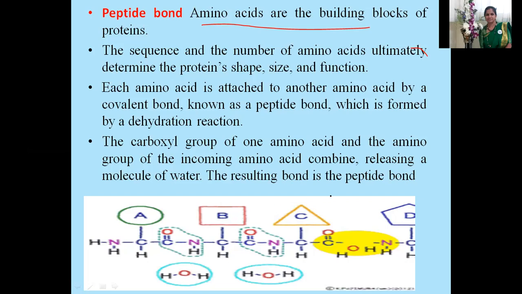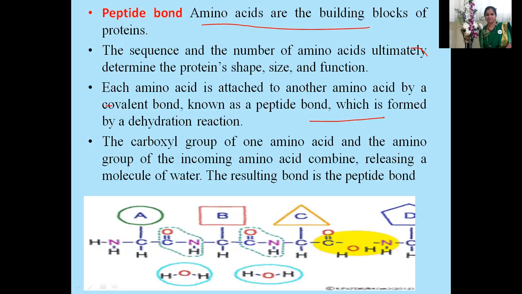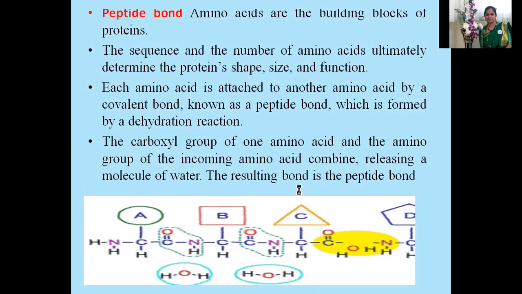Each amino acid is attached to another by a covalent bond known as a peptide bond, which is formed by a dehydration reaction. The carboxyl group of one amino acid and the amino group of the incoming amino acid combine, releasing a molecule of water. The resulting bond is the peptide bond.